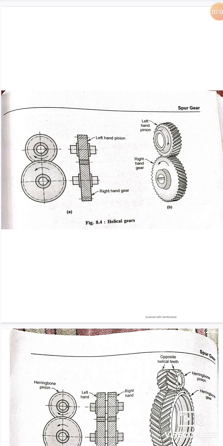Teeth of helical gears are stronger than spur gears. Efficiency is more. But the disadvantage is that since the helical part is involved, it is difficult to manufacture when compared to spur gears, and the friction heat generation is more. Naturally, the wear is also high, and due to these aspects, they are very expensive to manufacture.